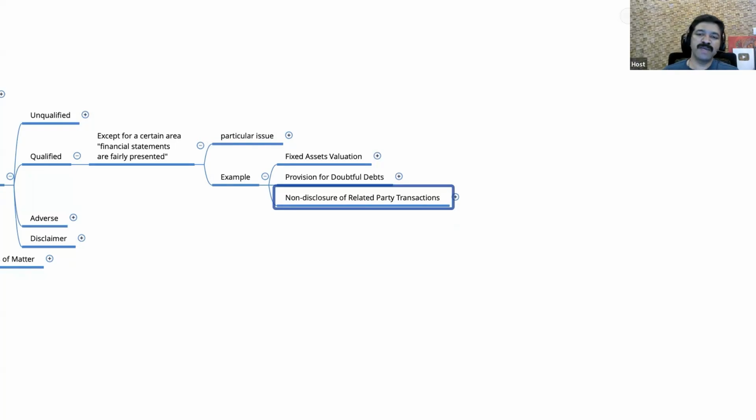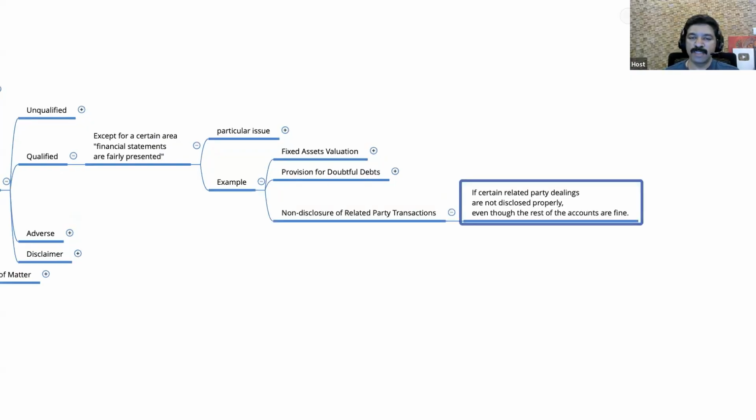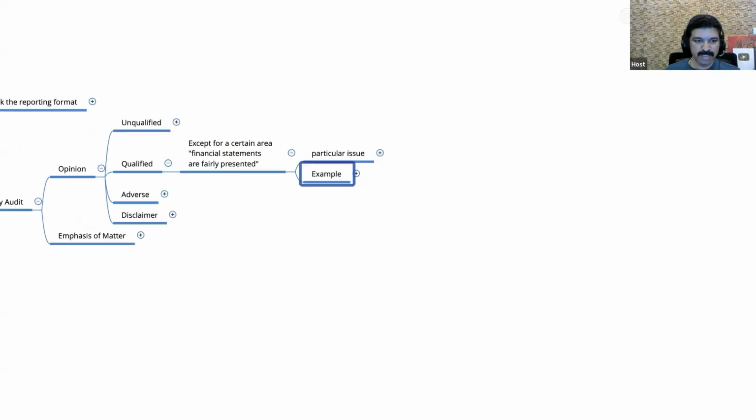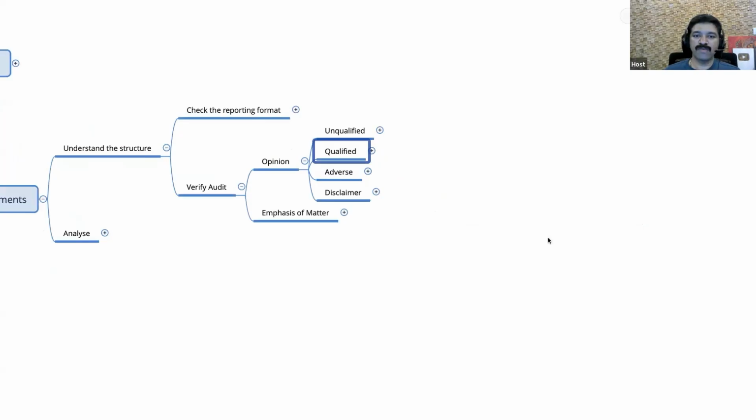If it is not specifically disclosed, what will the readers of the financial statements think? Every transaction is with all, I mean, not very specific to a related party. So that will lead to wrong interpretations or conclusions. So here the auditor will say, no, you have to disclose the related party transaction. And if the company is not ready to disclose, then the auditor will qualify. Okay, so this is what we call qualification.